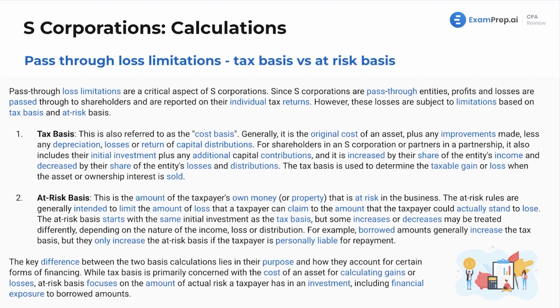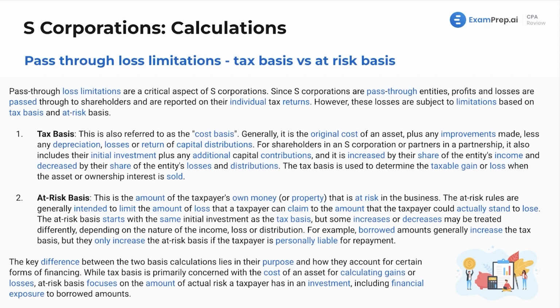Now, pass-through loss limitations are going to be a critical aspect of S-Corps, as they are with every type of entity. But we have this extra layer of rules for S-Corps and partnerships. Since S-Corps are pass-through entities, shocker, not that you knew that already, profits and losses are passed through to shareholders and are going to be reported on their individual tax returns. However, these losses are subject to limitations based on the tax basis and the at-risk basis. Gotta love it. IRS is always trying to clamp down on our fun, being able to take these losses and deduct our taxable income. So first off, the tax basis.